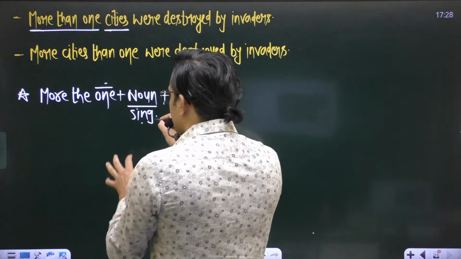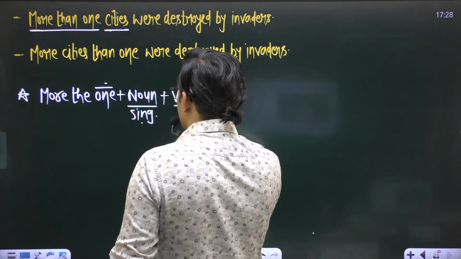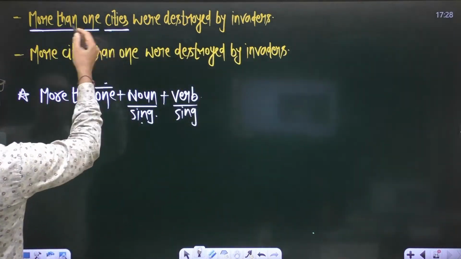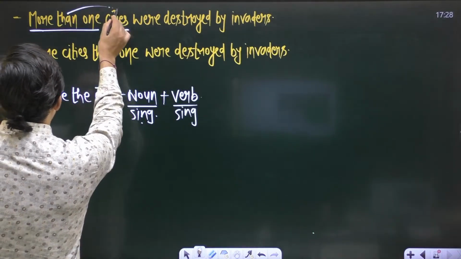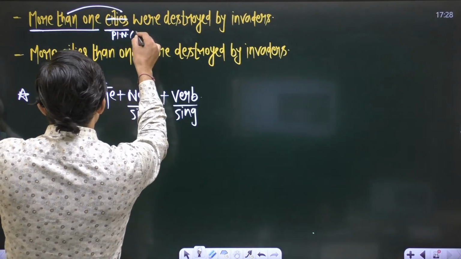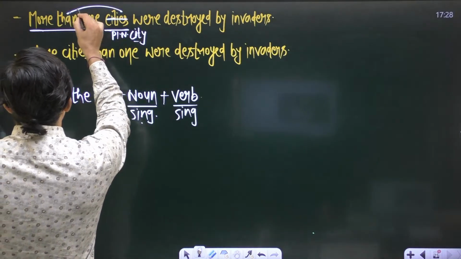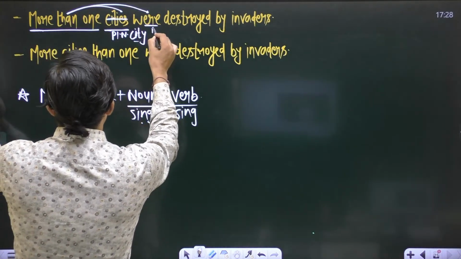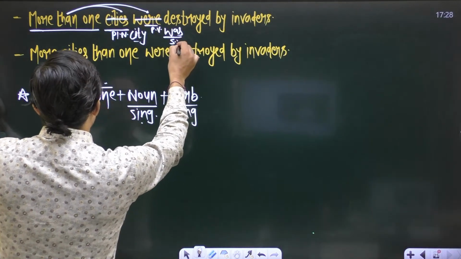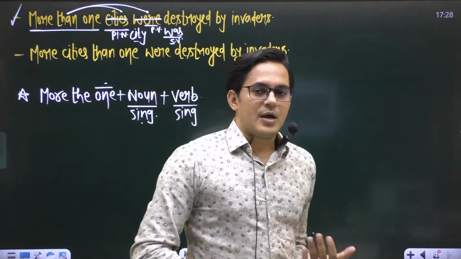And because of this singular noun, the verb will also be singular. So just apply this concept to the sentences. After "more than one," this noun is plural, but we need a singular noun, so the singular noun will be city. And after this singular noun, the verb will also be singular. To make this plural verb singular, just replace were with was. So the sentence will be "more than one city was destroyed by invaders."